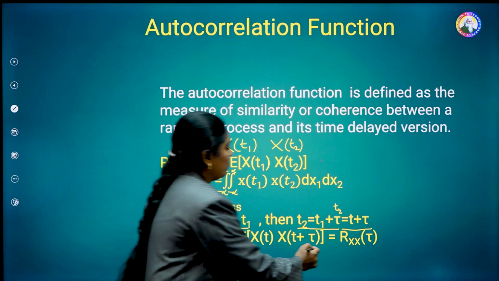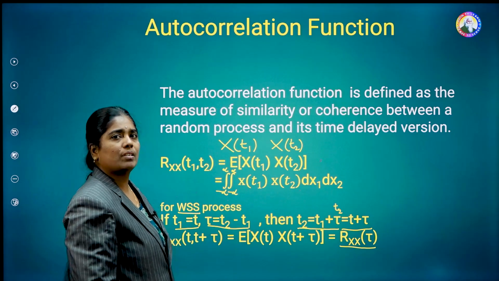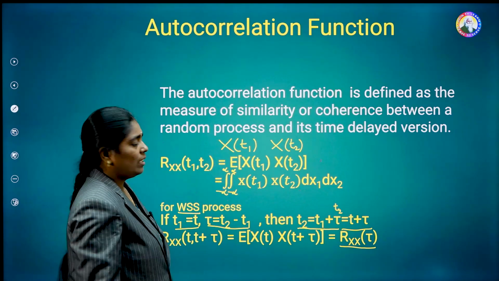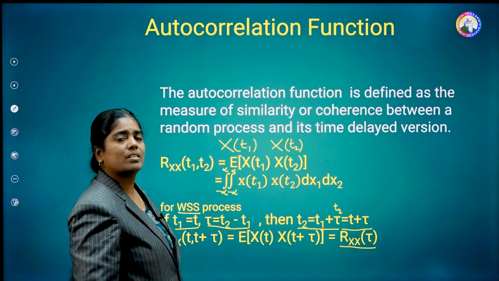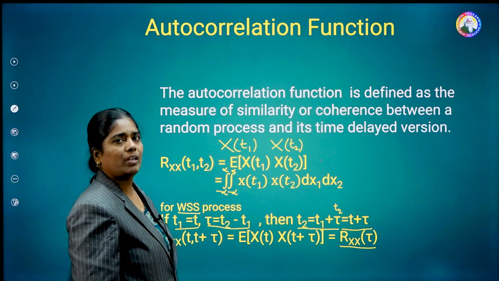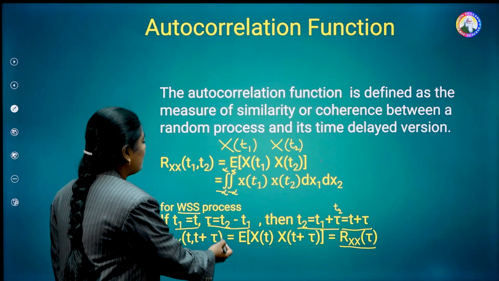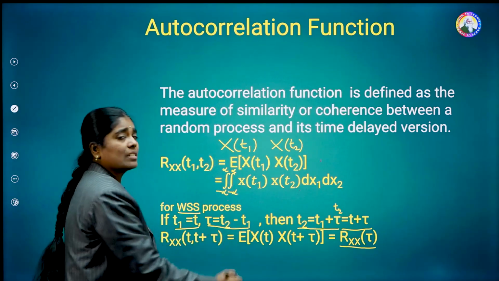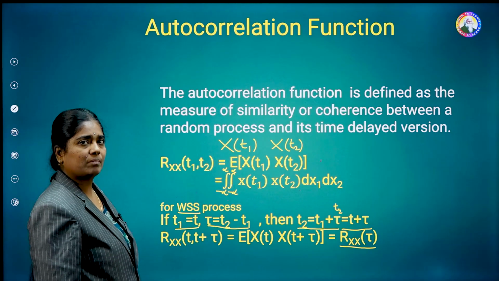This is equal to simply Rxx of tau only. That means for a wide-sense stationary process, the autocorrelation function is a function of tau only. It does not depend upon the times t1 and t2. It depends upon tau, which is the difference of the times, t2 minus t1. This is the definition of the autocorrelation function.